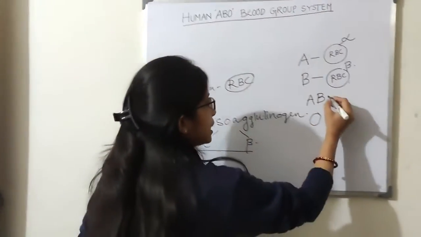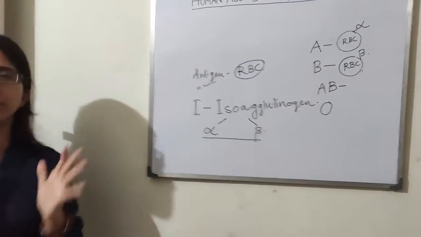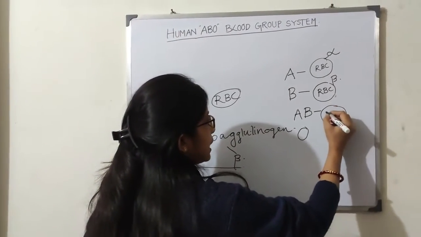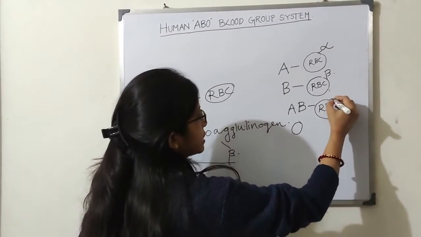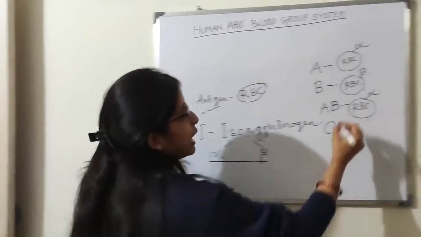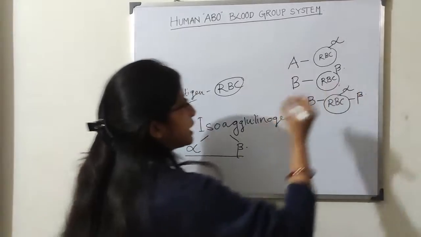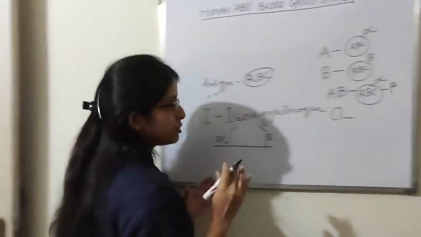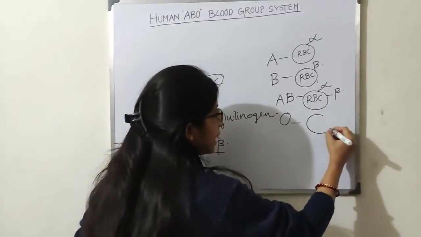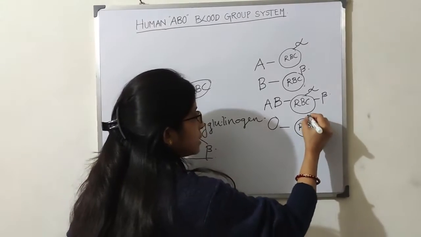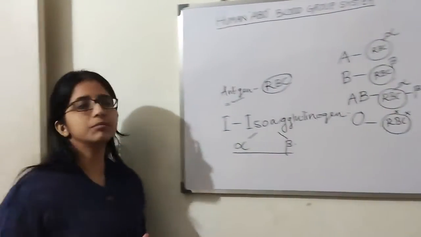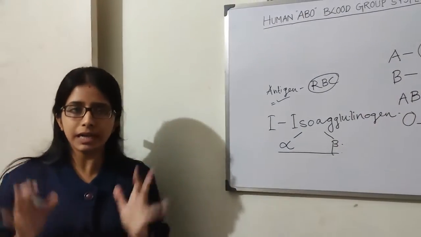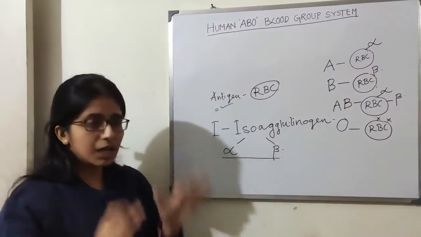Now, what about blood group AB? For the persons who have blood group AB, on their RBC they have both types of antigen. That means they have alpha antigen and, at the same time, beta antigen. That is very interesting. But what about blood group O? For blood group O, they have the RBC, but they don't have any kind of antigen present on the RBC.